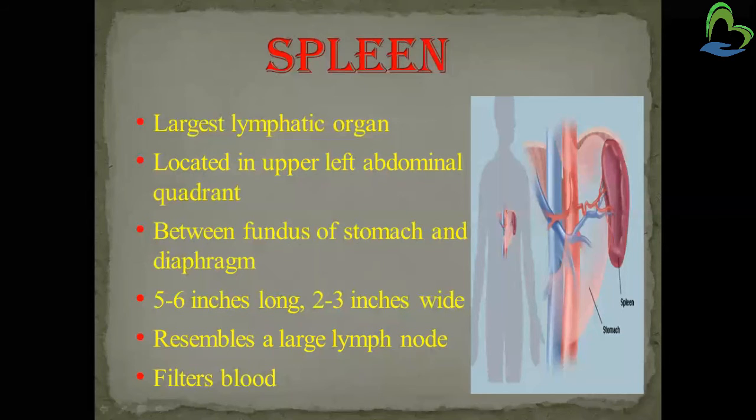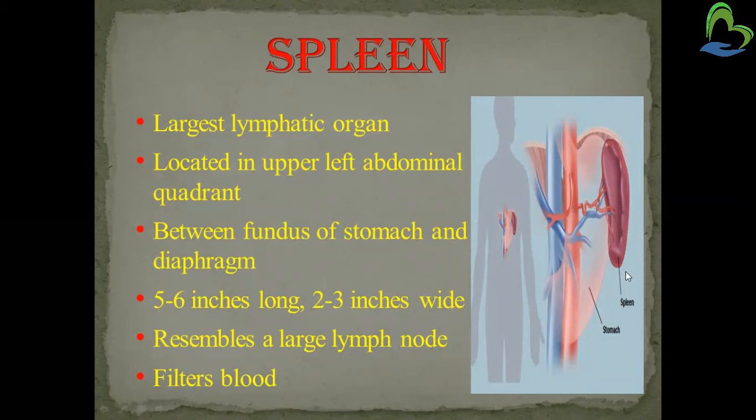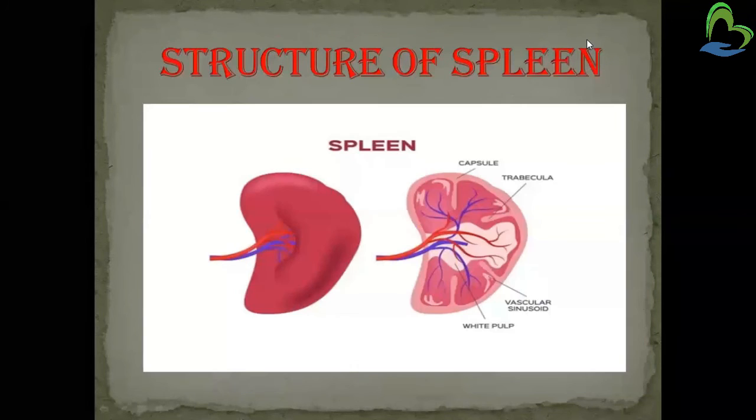Now the spleen is the largest lymphatic organ. You can see here, this is the spleen. It is located in the upper left abdominal quarter, between the fundus of the stomach and the diaphragm. It is 2 to 3 inches wide and 5 to 6 inches long, resembles a large lymph node, and filters the blood. Now you can see the structure of the spleen in the picture.